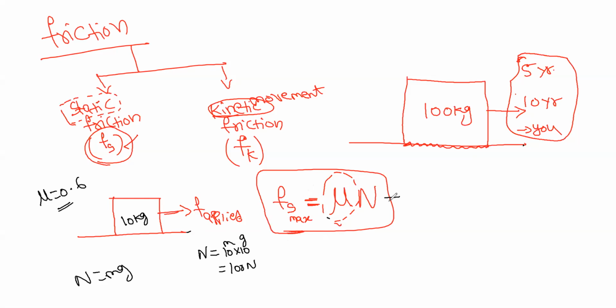Now let's calculate the maximum frictional force, the static force, Fs max: 0.6 into 100, which equals 60 Newton. For a 10 kg block and a coefficient of friction of 0.6, the maximum static friction is 60 Newton. Now, what is the significance of this 60 Newton? Let us understand this.